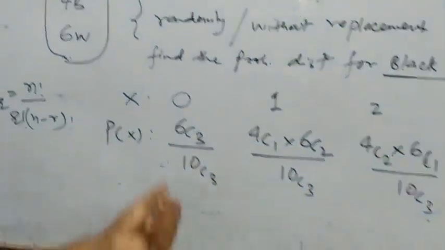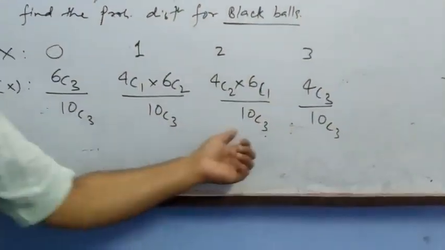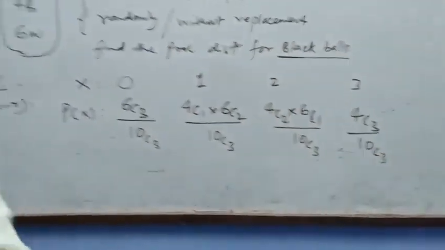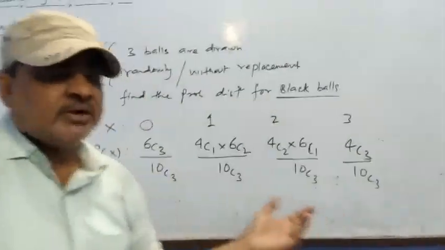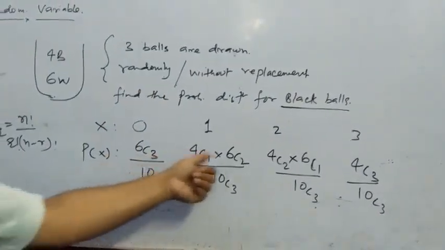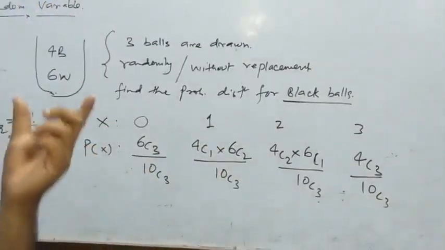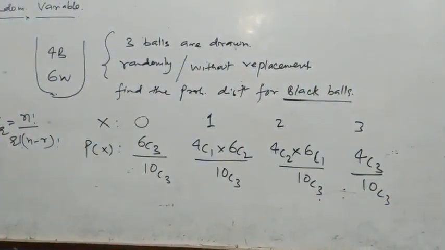And remember, children, the sum of all these must come to 1. If the sum is not 1, it means there is some problem. So in case of without replacement or randomly, you can use the method of C. In case of with replacement, you can use the method of P and Q.